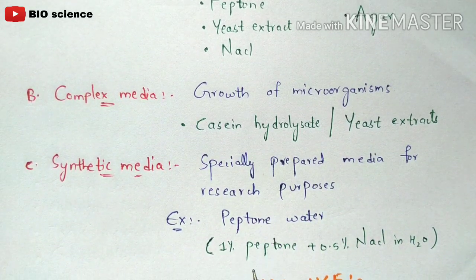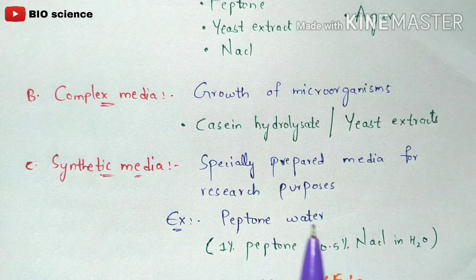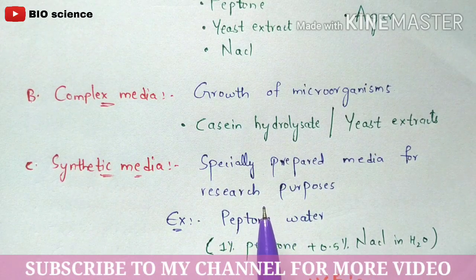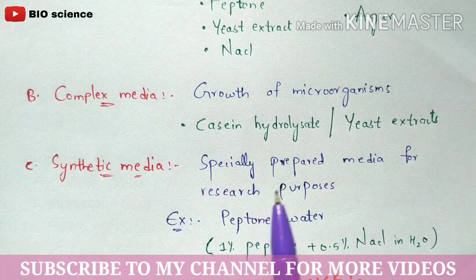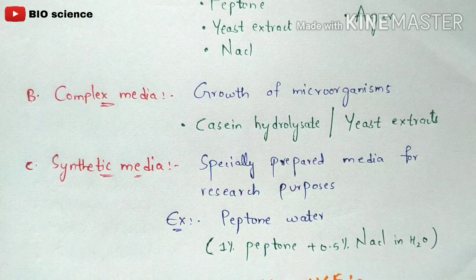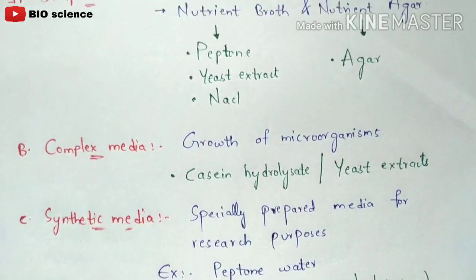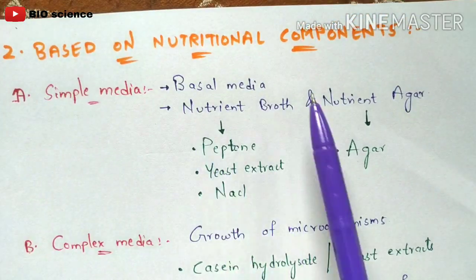Peptone water contains 1% peptone plus 0.5% NaCl in H2O. Actually, the water is mixed with NaCl to make a 0.5% solution, and it is then mixed with 1% peptone, and that solution is called peptone water. This is a synthetic media which is used by researchers and scientists for their research purposes. So here we have classified culture media based on the consistency as well as the nutritional component, right?